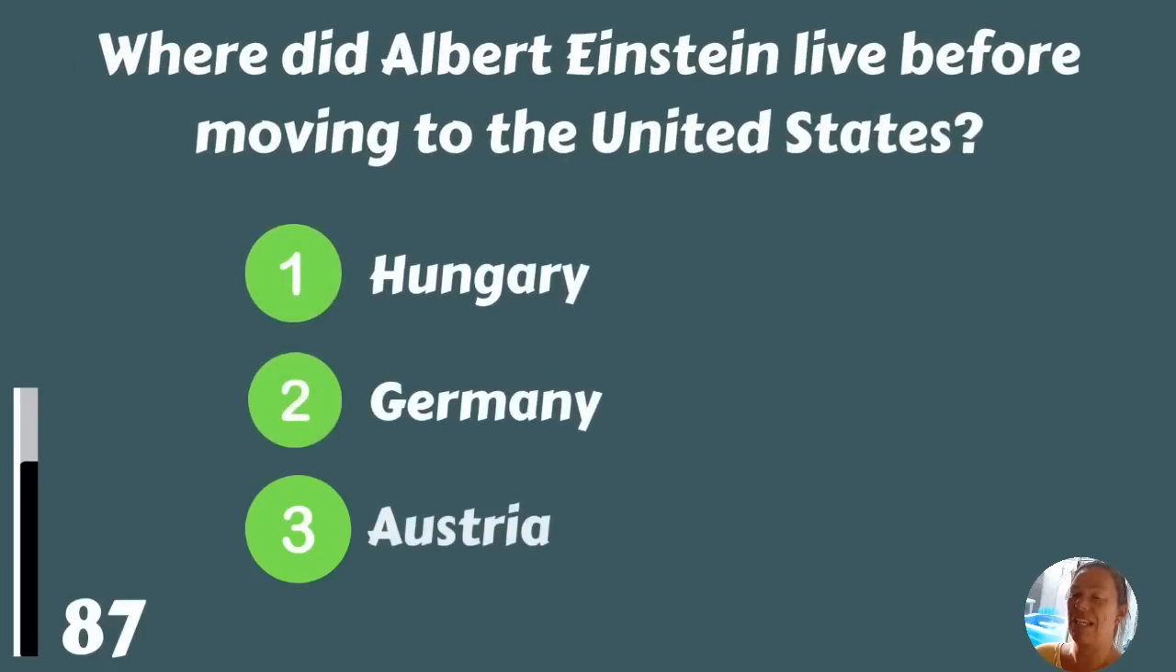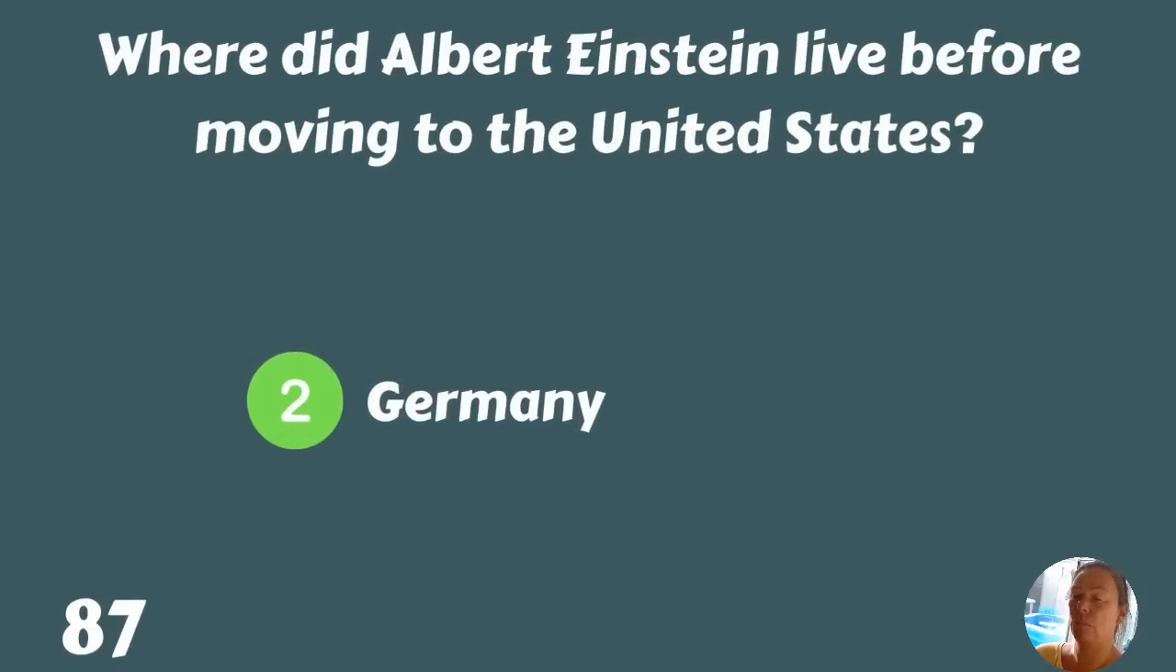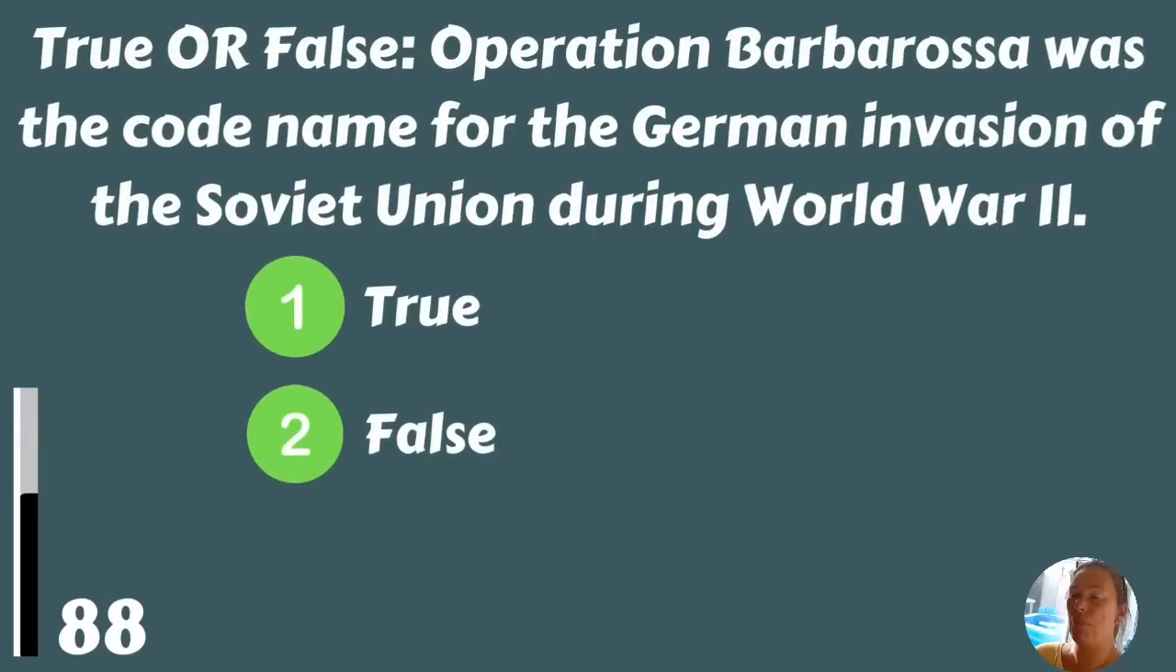Where did Albert Einstein live before moving to the United States? Hungary, Germany, or Austria? In Germany. True or false? Operation Barbarossa was the code name for the German invasion of the Soviet Union during World War II. It's true.